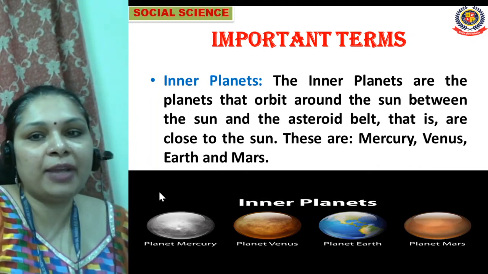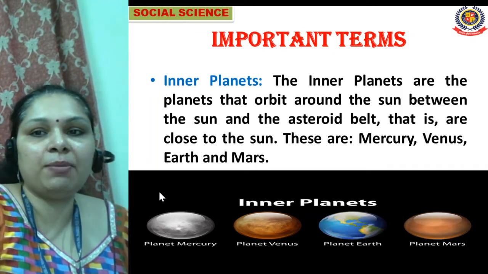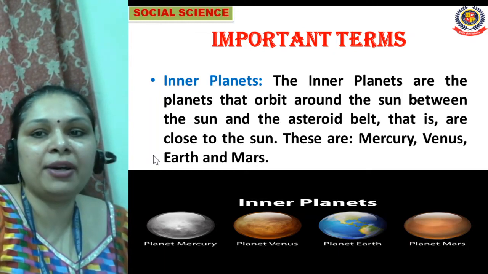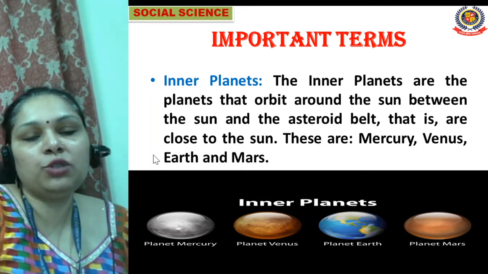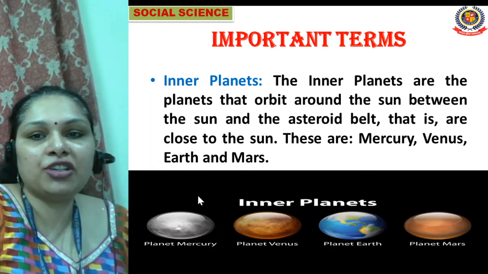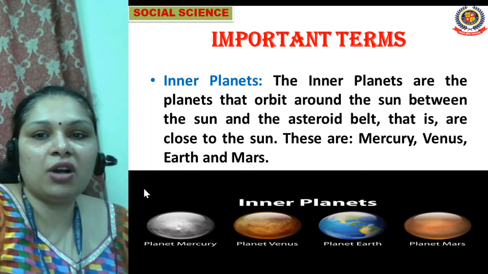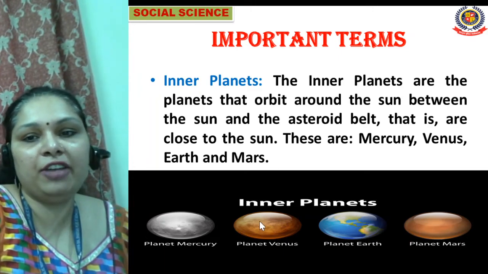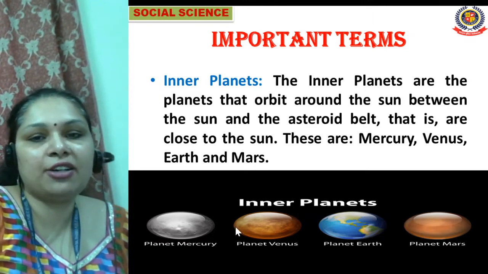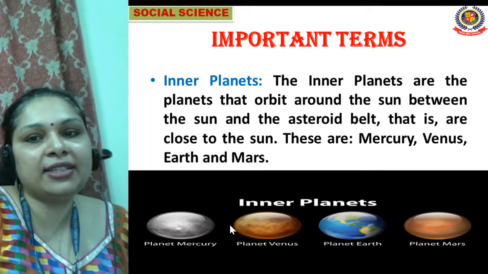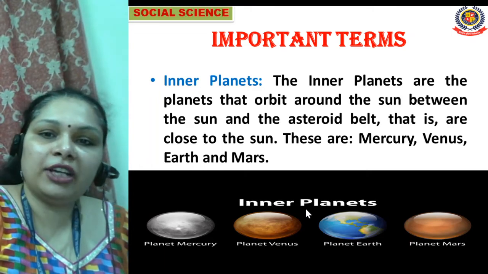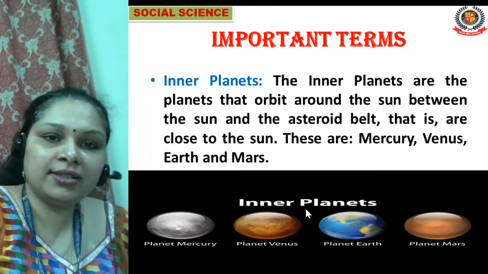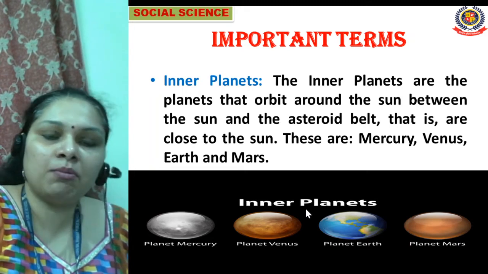So, which are the planets called the inner planets? The inner planets are the planets that orbit around the sun, between the sun and the asteroid belt. All those planets which come before the asteroid belt are called inner planets. Like Mercury, Venus, Earth, and Mars. They are close to the sun.